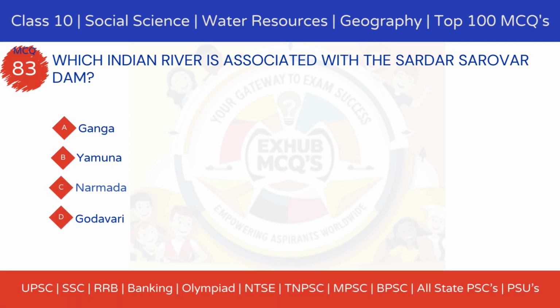YEMC 83. Which Indian river is associated with the Sardar Sarovar Dam? Option A, Ganga. Option B, Yamuna. Option C, Narmada. Option D, Godavari.